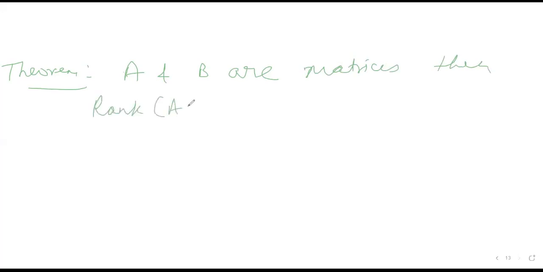The theorem is that if A and B are matrices, then rank AB is less than or equal to rank A or rank B. This is one of the most important theorems that you should remember, and you should learn to use it also. It is very helpful in solving many problems.